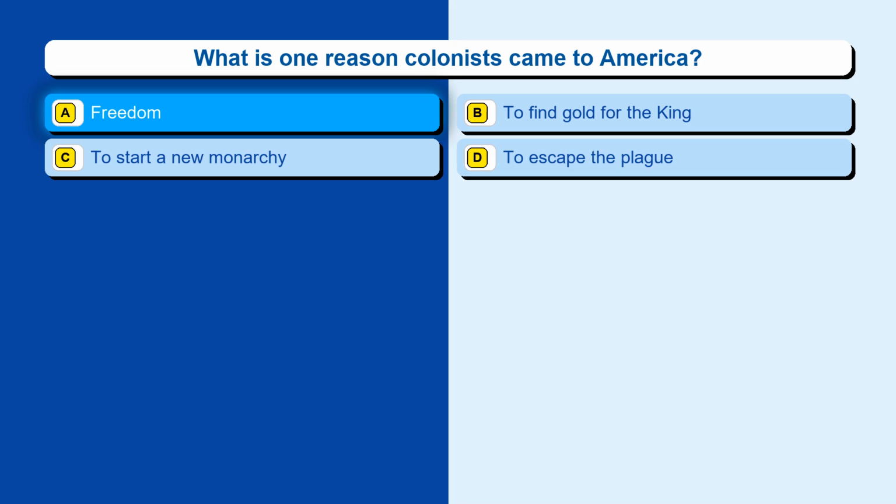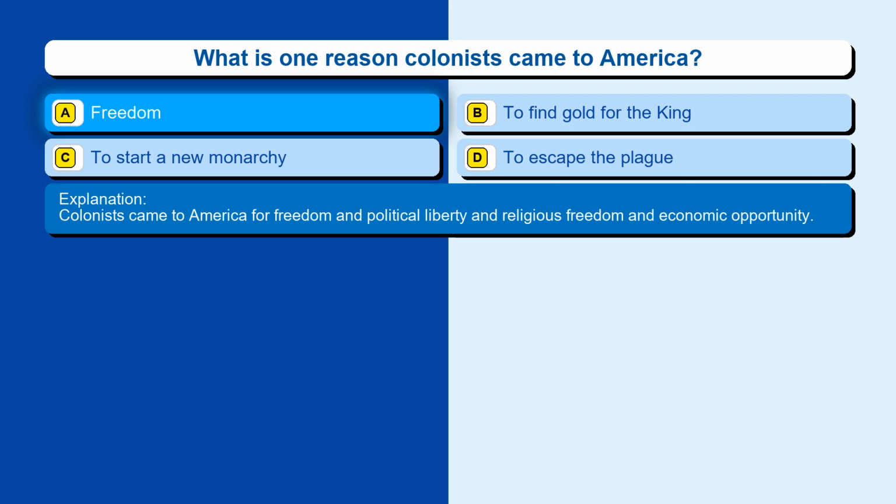The correct answer is option A, freedom. Colonists came to America for freedom and political liberty and religious freedom and economic opportunity.